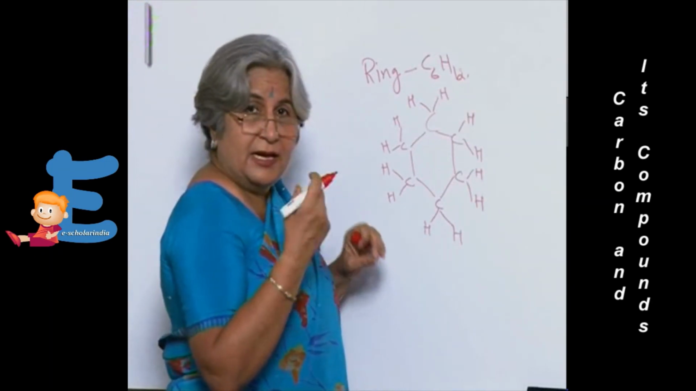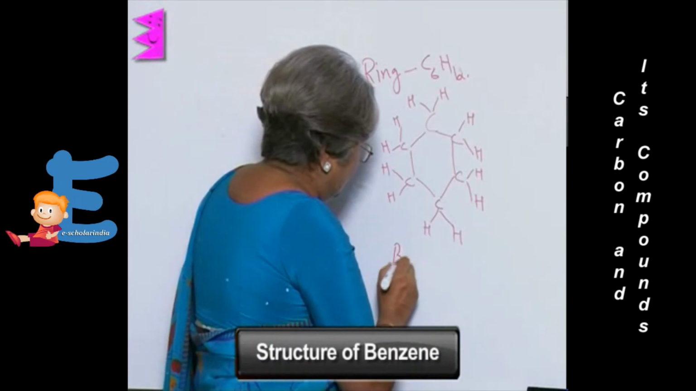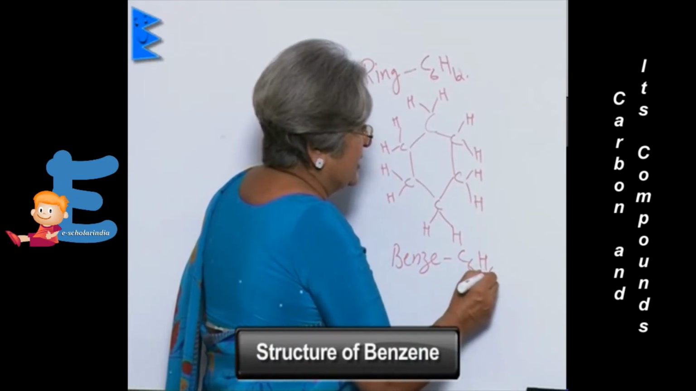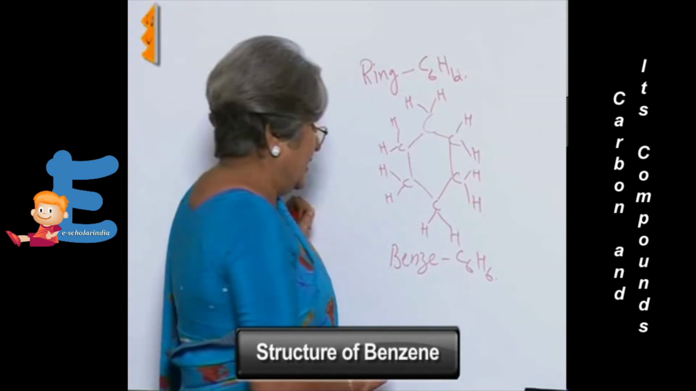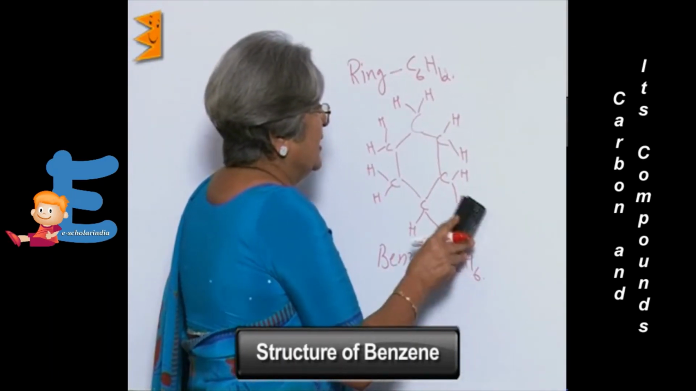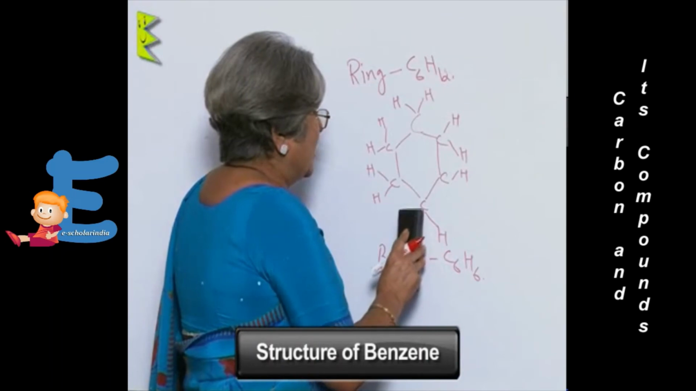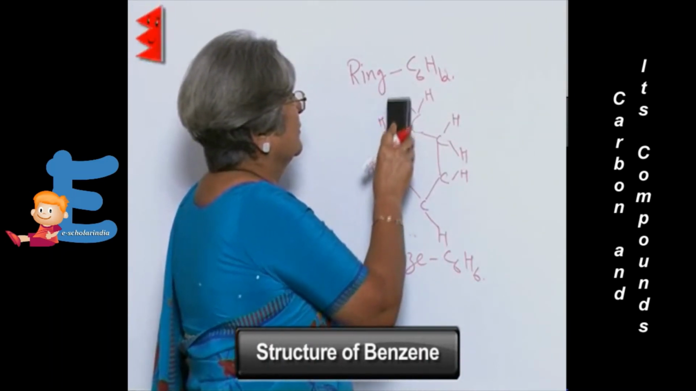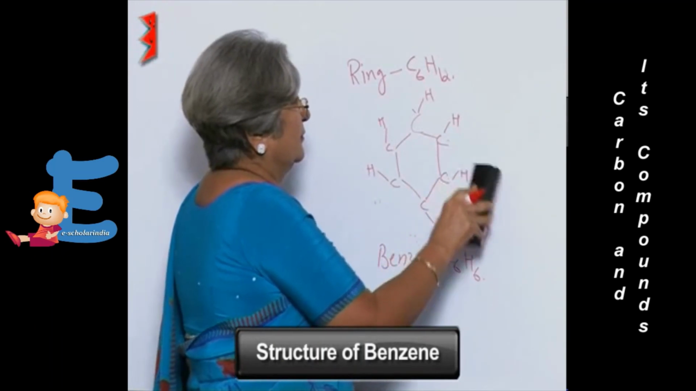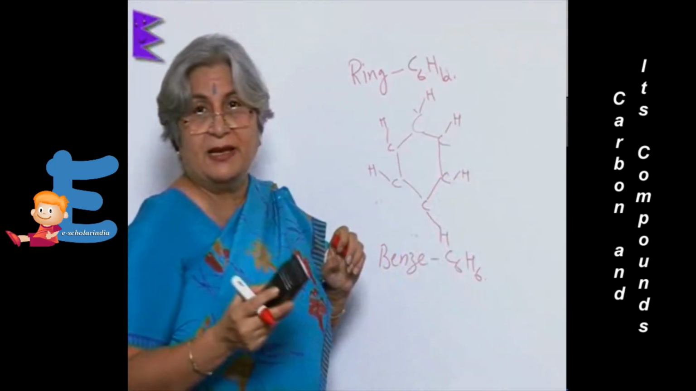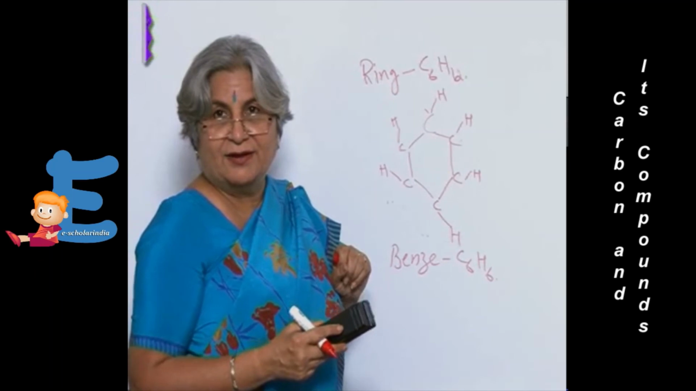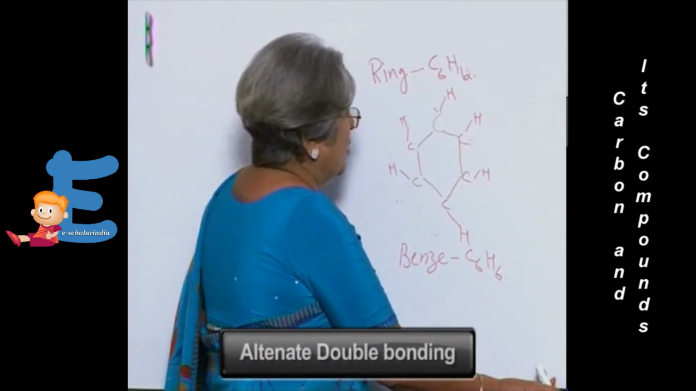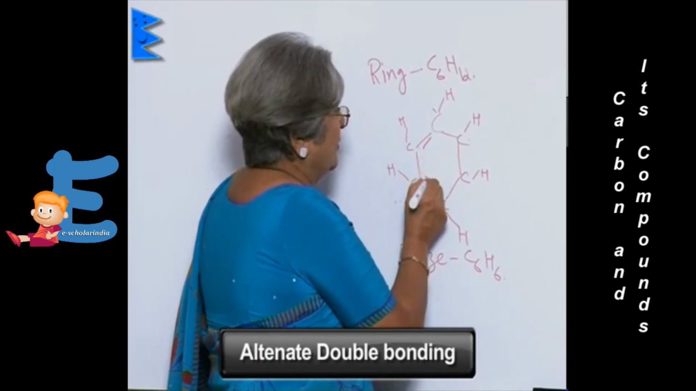Now, in another case, that is benzene, the formula is C6H6. In this case, what happens? There is only 1 hydrogen atom attached. So how will the electrons be satisfied? How will the atom be satisfied? There will be alternate double bonding.